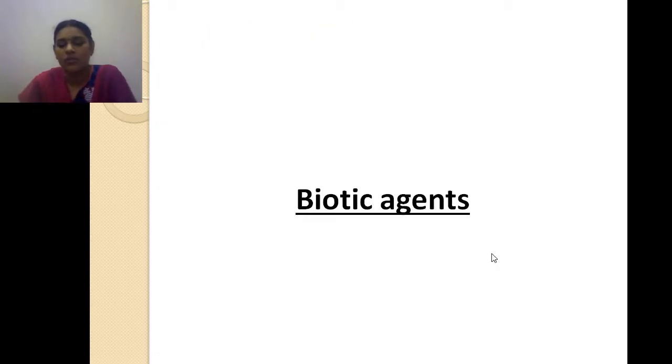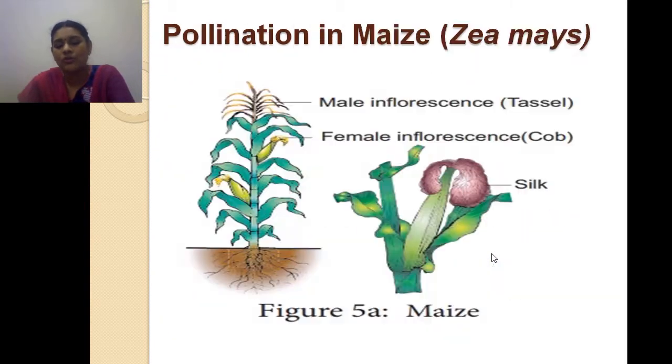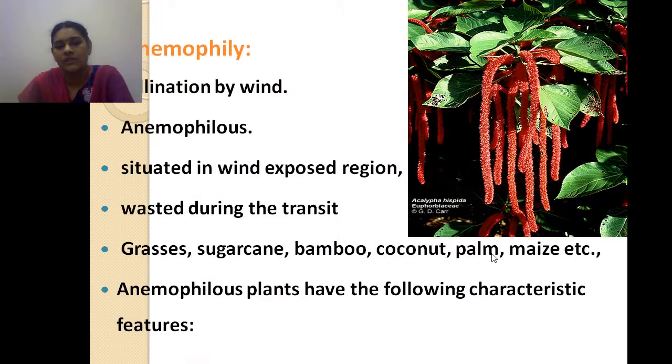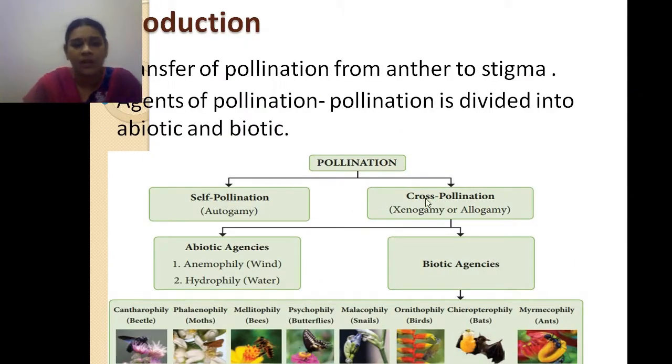So this is about hydrophily and anemophily. Still, we have discussed the abiotic agents. I am coming to the biotic agents. Biotic means living things, which are going to be agents of causing pollination.